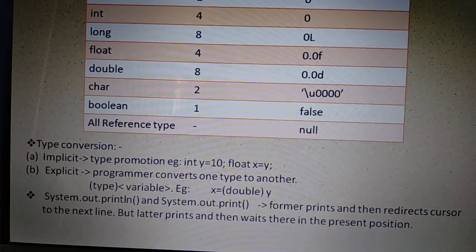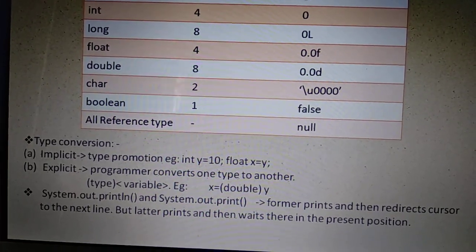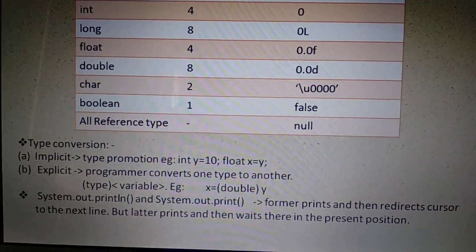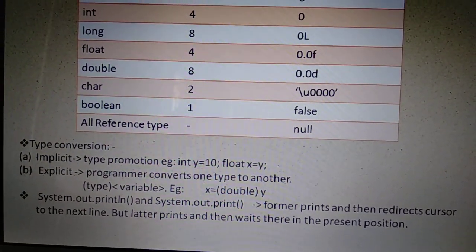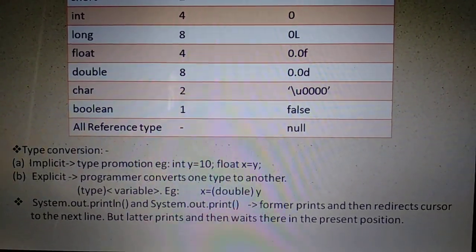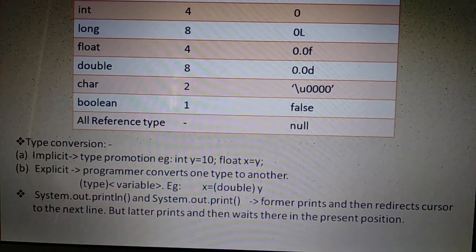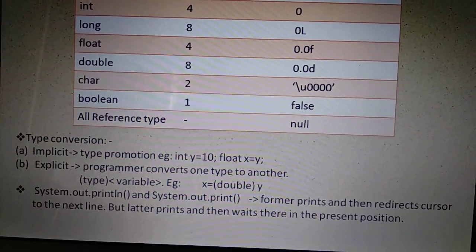And who is converting this y into double data type? We are converting. Programmers are converting. We are giving statements and we are converting. So whenever a data type is given in brackets and a variable name is given, it is explicit conversion. And the first example, directly when some assignment is given, you can write it as implicit type conversion.